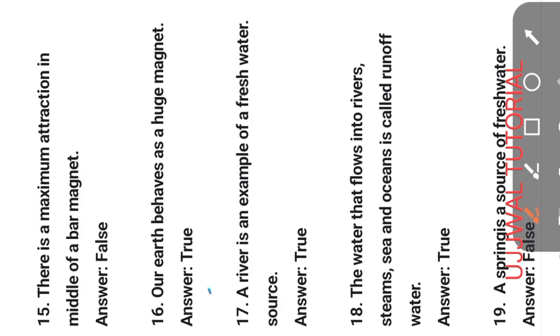The statement is always true. Next question. A river is an example of a freshwater source. Always true. Next question. The water that flows into rivers, streams, sea and ocean is called runoff water. This statement is true.